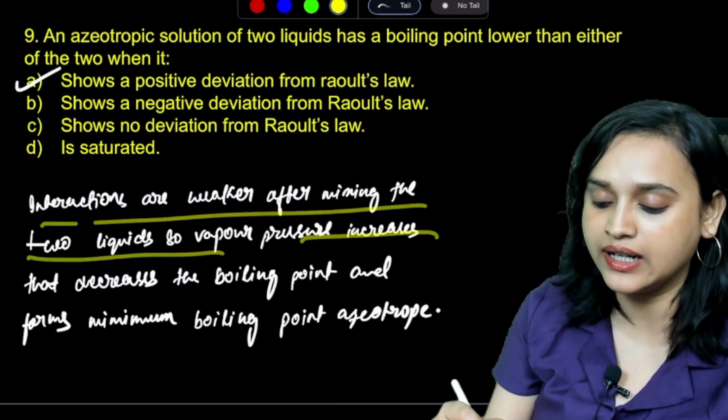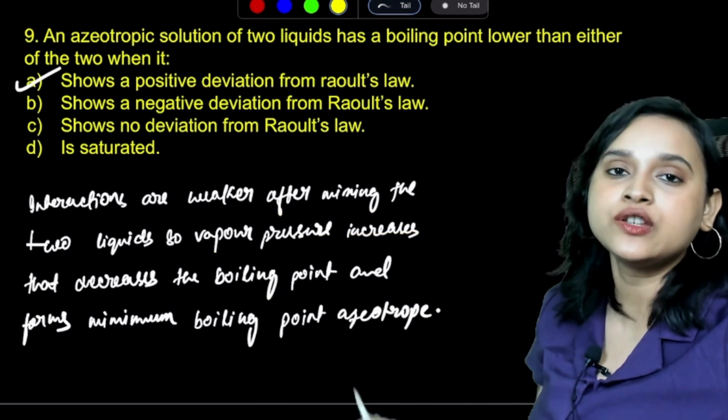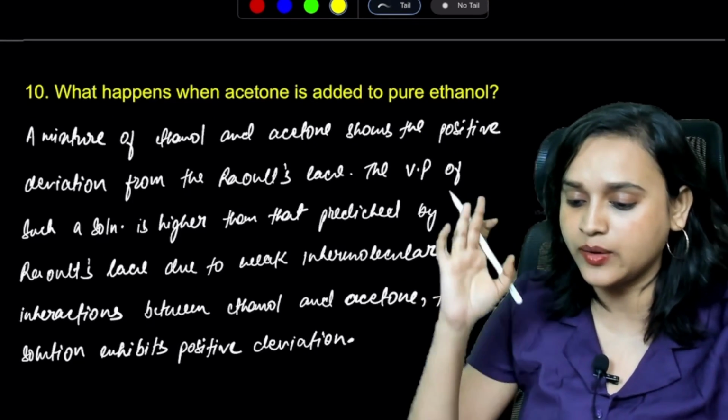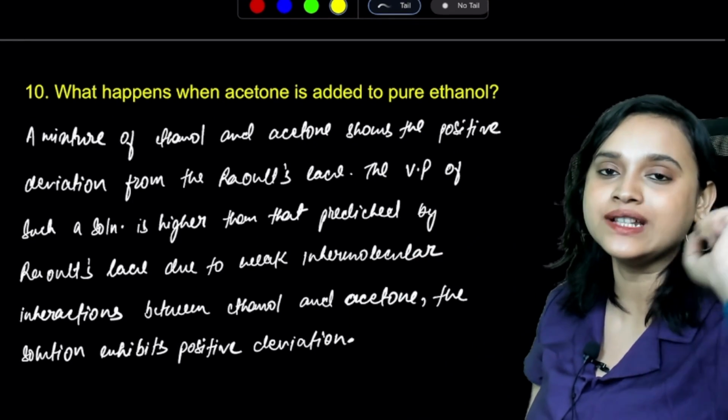So vapor pressure increases and that decreases the boiling point, which forms a minimum boiling point azeotrope. Gotcha? Clear? All right. Next question, everybody. What happens when acetone is added to pure ethanol?